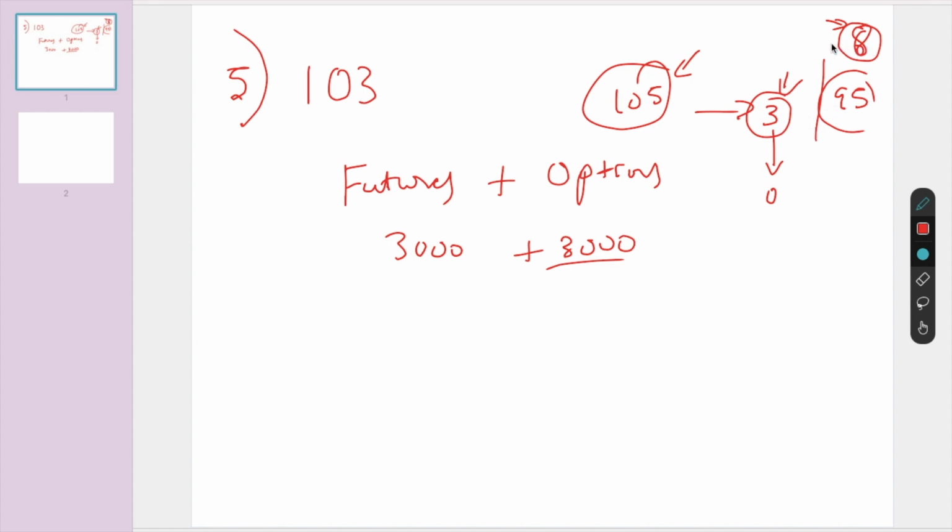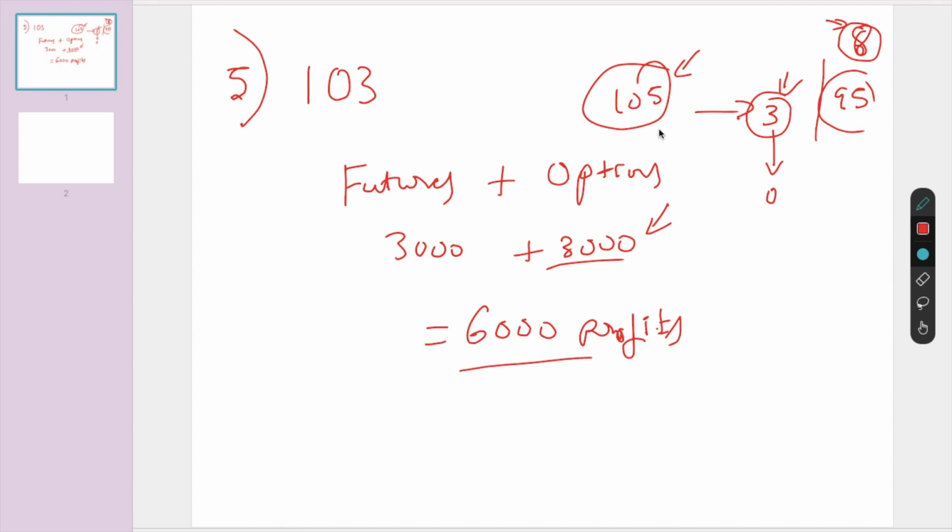See, if you want 8 rupees, then we need to go to the option buyer's home and receive the money. The option buyer paid a premium of 3 rupees to you, and you are going and asking him, give me 8 rupees. How can the option buyer, a poor chap, give you 8 rupees? So the answer for this one is 6,000. The maximum loss an option buyer can make is only 3 rupees, 3,000 in this case, because you received 3 rupees, the maximum profit you can get is only 3,000. That's a disadvantage for option sellers. So the answer is 6,000.